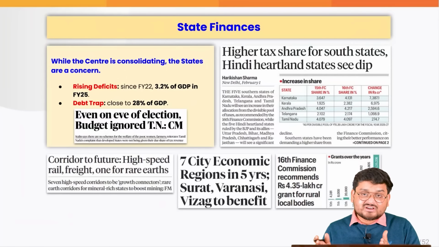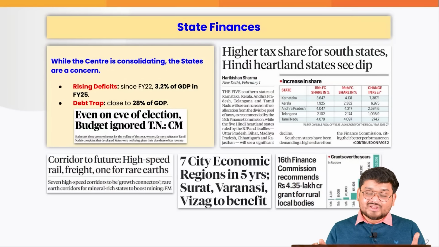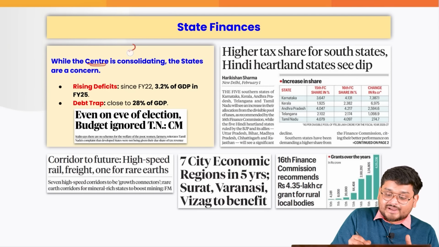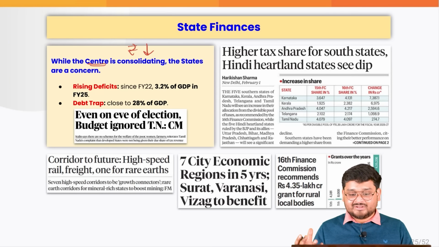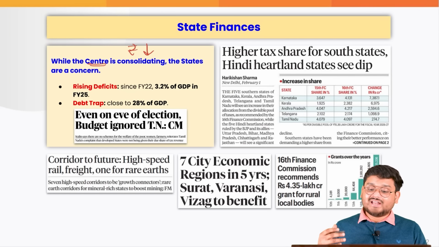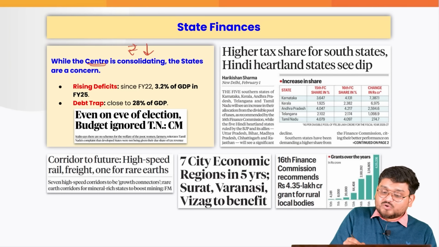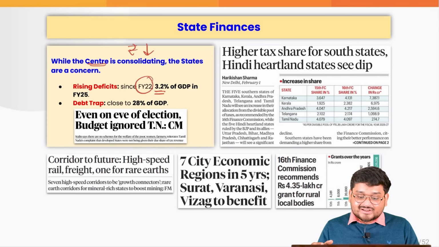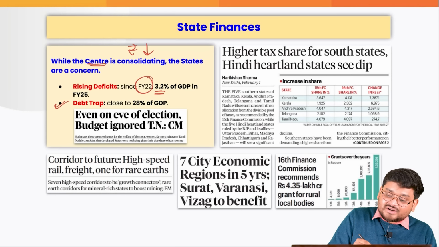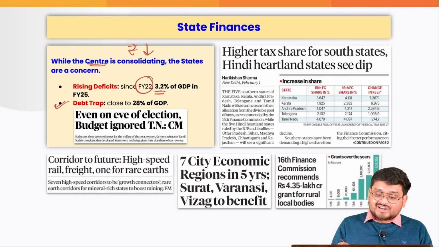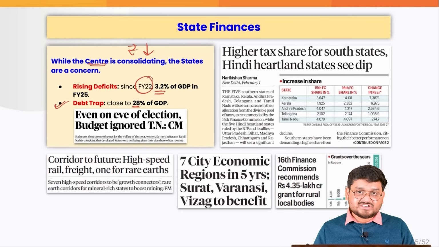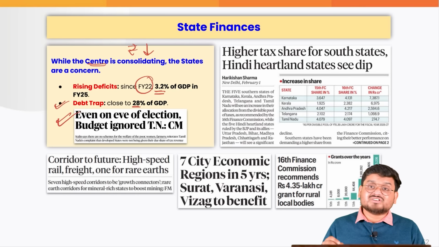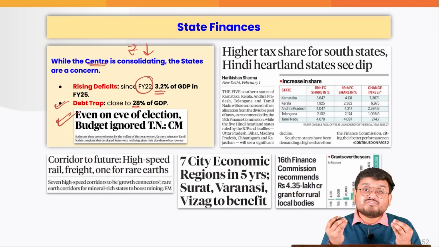Now when we talk about the state government or the fiscal federalism side, the central government, by now you have understood, is trying to cut down the money, right? On the other hand, the states are trying to complain that the state governments as of the 2022 financial year are having 3.2% of fiscal deficit as a percent of their GDP, right? Also you have to understand that the debt trap of the various state governments is close to 28% of the GDP.